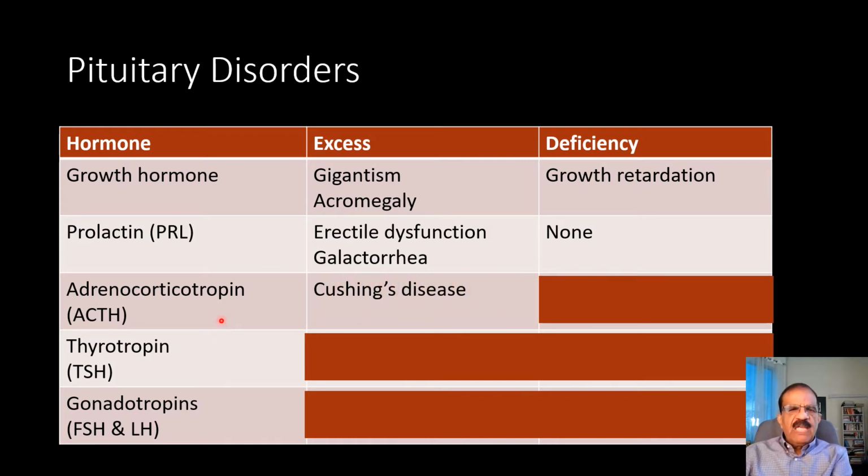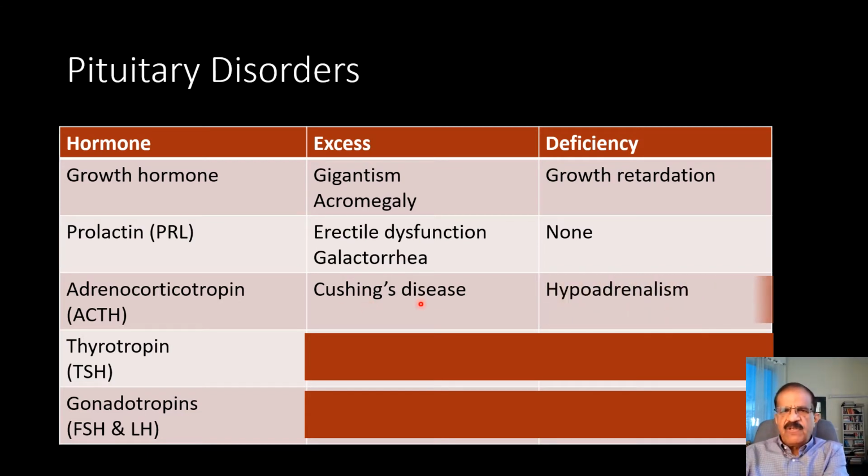Adrenocorticotropin, if it is in excess, is usually due to a microadenoma situated in the anterior pituitary gland, which produces ACTH that will stimulate the adrenals. There will be bilateral adrenal hyperplasia. There will be a lot of cortisol in the body, and that will result in Cushing disease. Now, if ACTH is deficient, usually it would be a part of multiple deficiency syndrome, but the resultant condition would